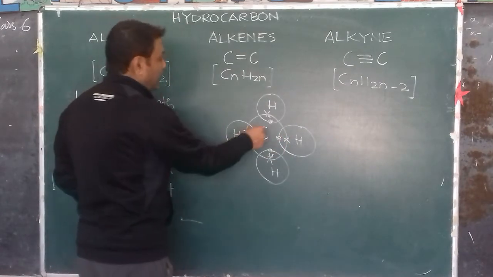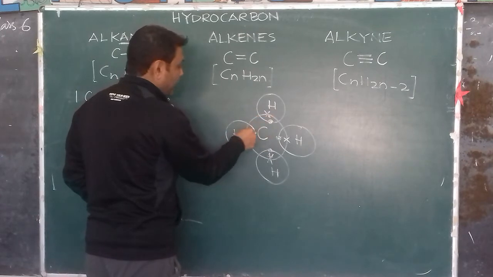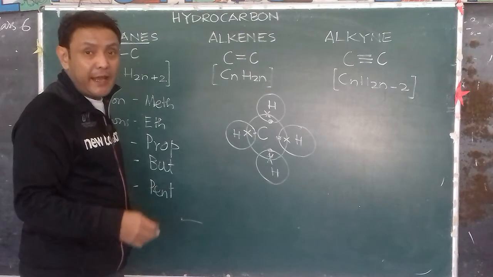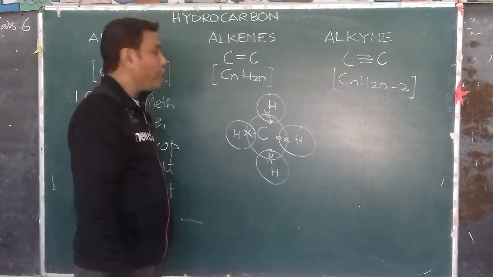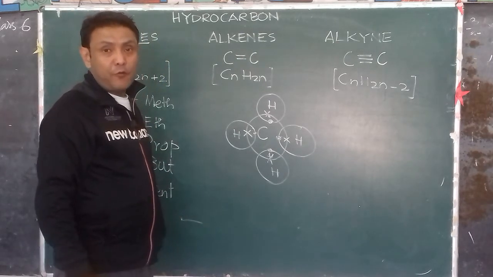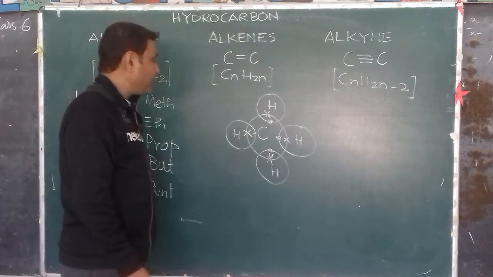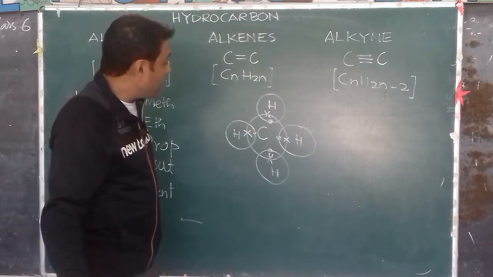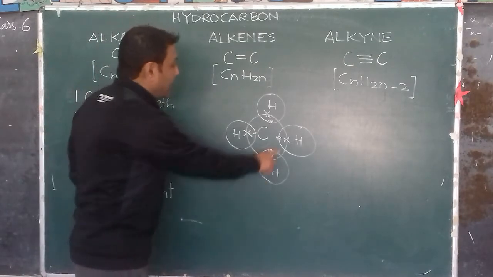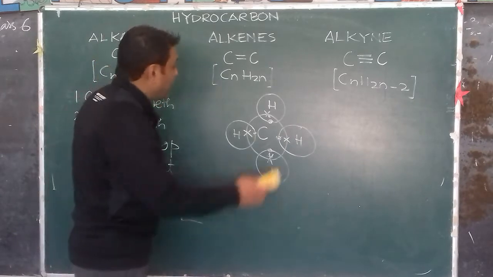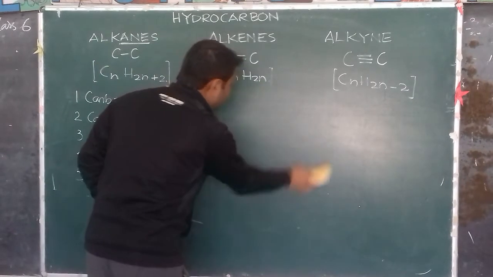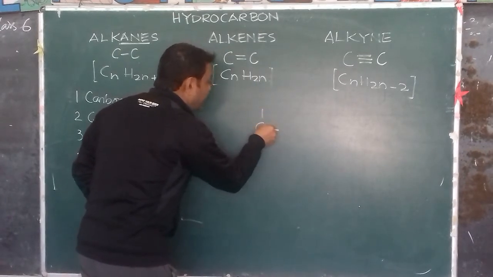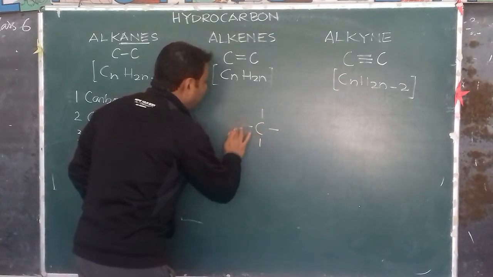Now, carbon will have how many electrons? 1, 2, 3, 4, 5, 6, 7, 8. So it forms a stable electronic configuration. Since carbon needed 4 electrons to form a stable electronic configuration, carbon is tetravalent, and it forms 4 single bonds with hydrogen. So we can write the structural formula with a single bond here, here, here and here with hydrogen.